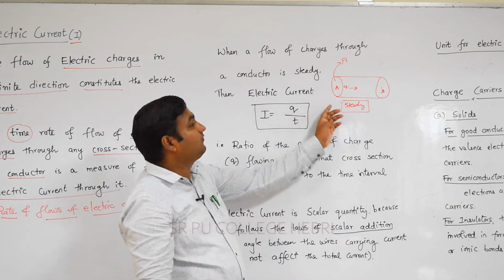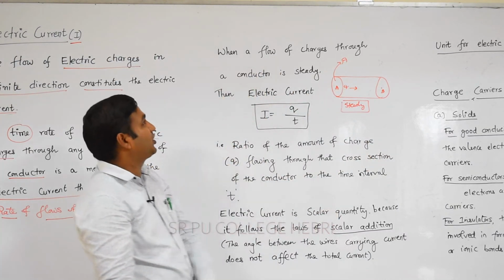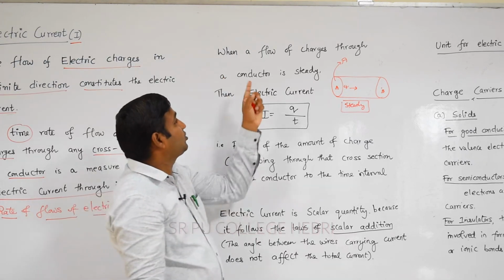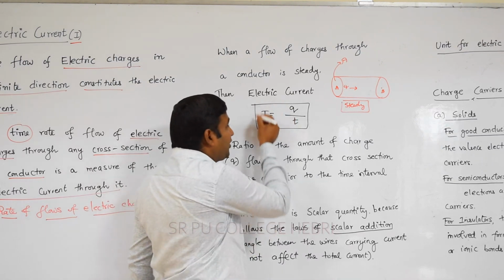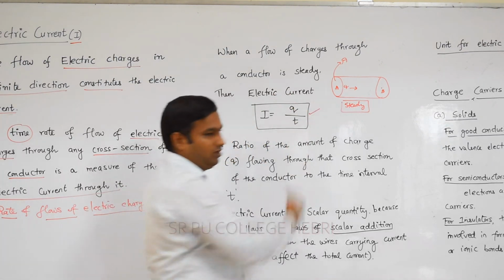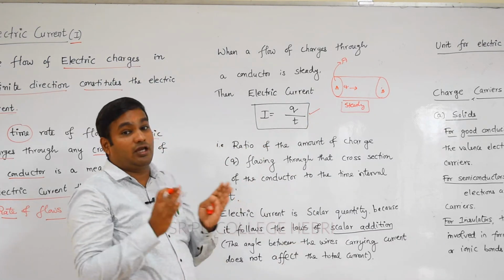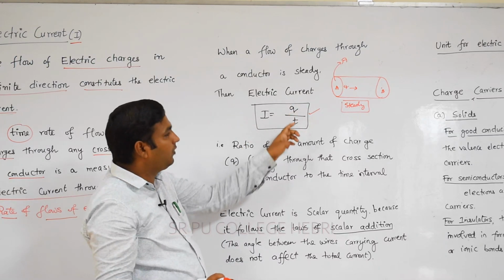If a charge flow is steady, depending on that we can think about this condition. When a flow of charges through a conductor is steady, the electric current is denoted by the equation I is equal to Q divided by T. Mathematically, I can denote the expression for electric current as I = Q/t.